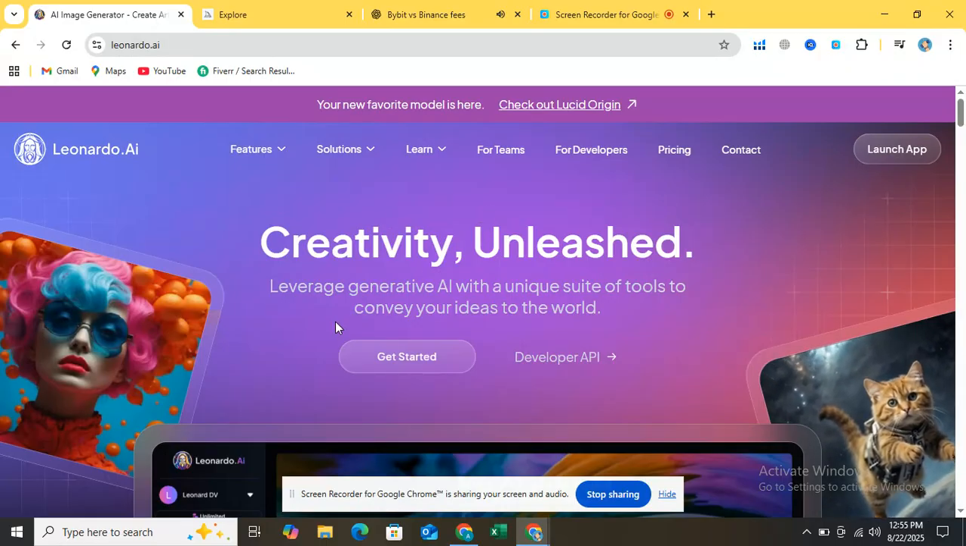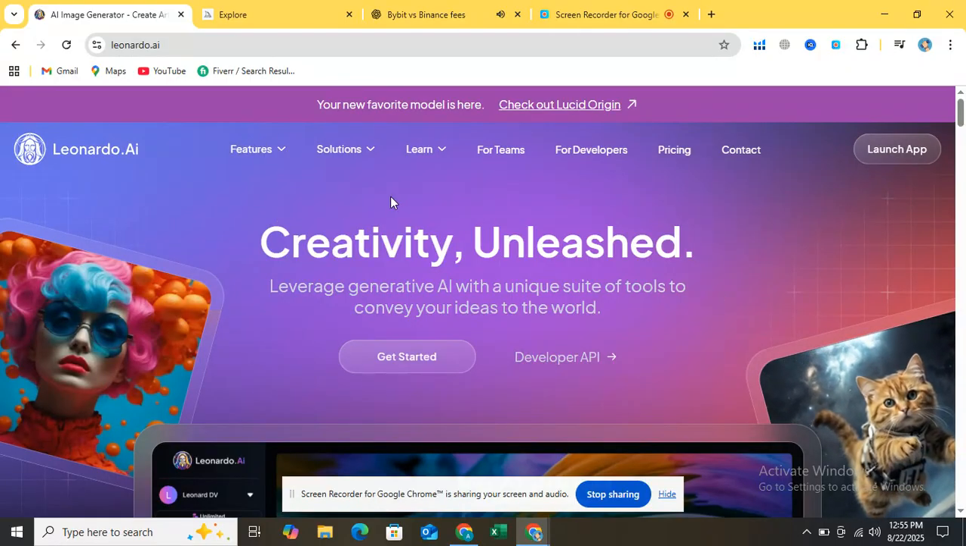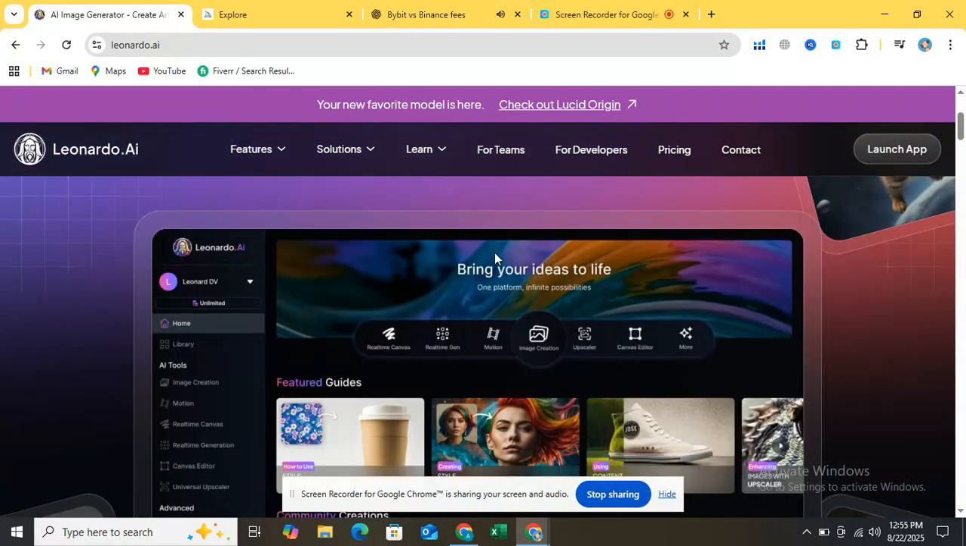Best for designers and creators who want flexibility. Leonardo AI. Best for artists who want polished masterpieces fast.